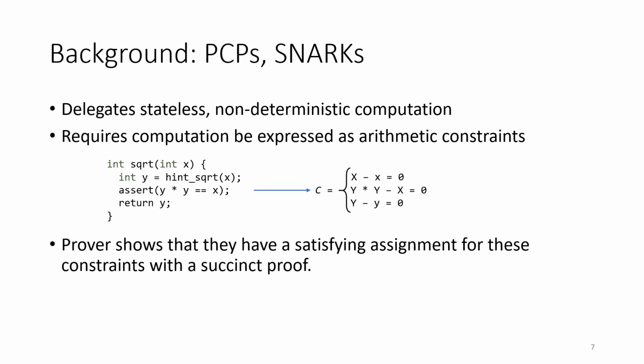So the key point is that the prover can show the verifier a succinct proof that the program was correctly executed, given these unknown hints. Modern SNARKs generally act on arithmetic constraints over a finite field. Many programs can be compiled into this form, as you see on the right.